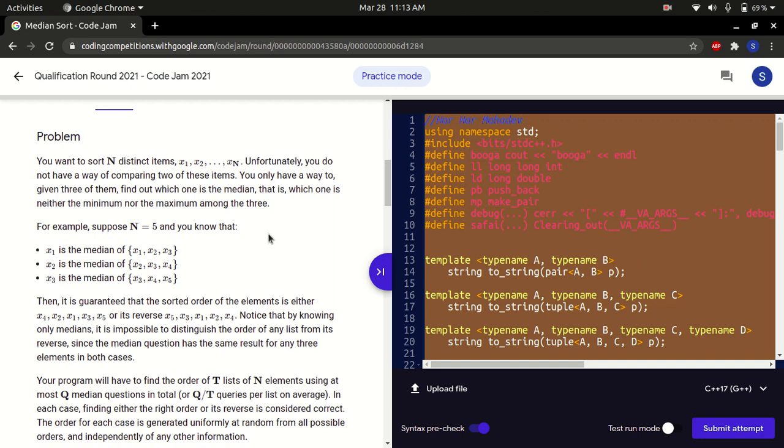we do not have a way of comparing two of these items, but what we can do is that we can ask about three items. So let's say we make a query about x1, x2 and x3.